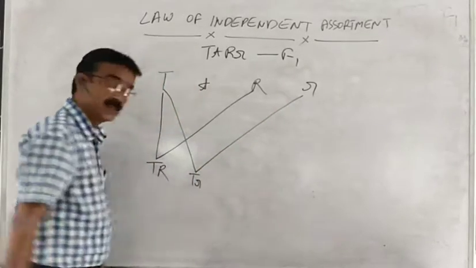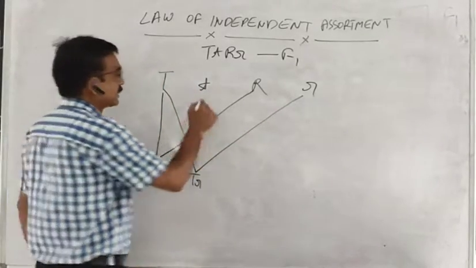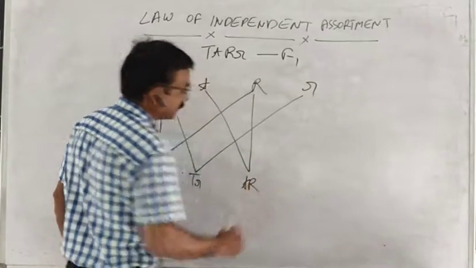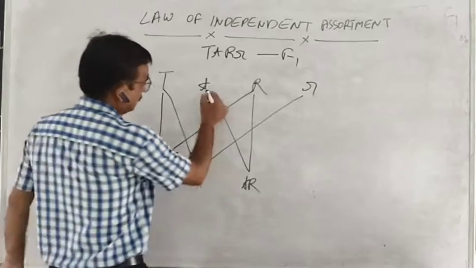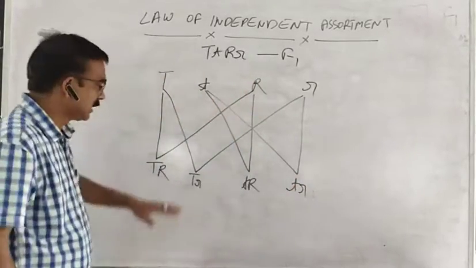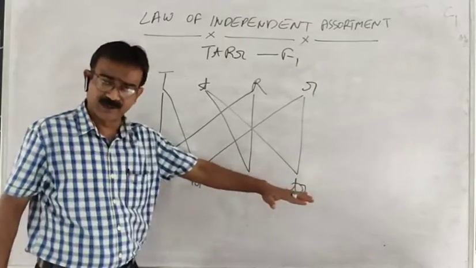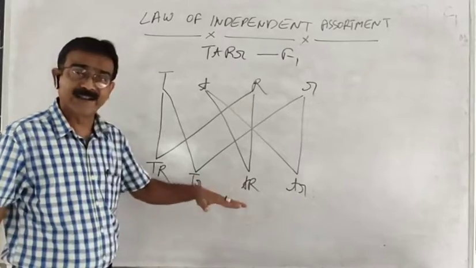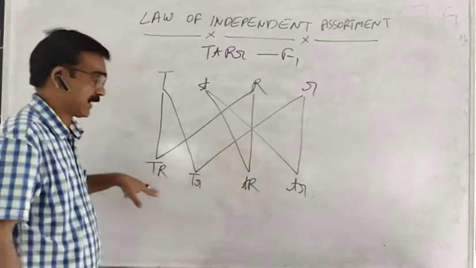Then the genotype will be like this. This gene can come with this gene, and then this gene can come with this gene. So these are the types of possibilities. These are the possibilities that pollen grains or eggs will be formed of this type.